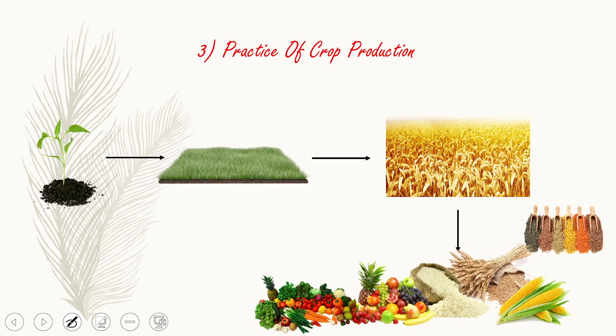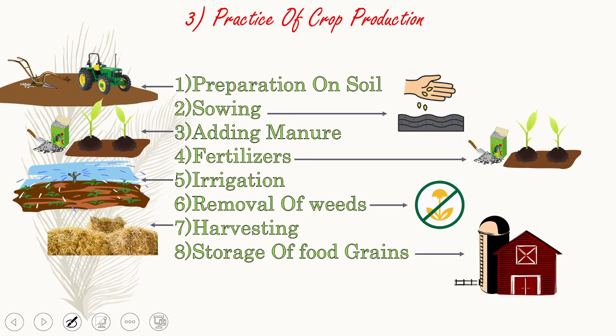Now let us come to the practice of crop production. Earlier I told you how the crop is grown and what production is. Now let us learn how crop production is done and what the steps under it are. So here we have 8 steps. First is preparation of soil. Here we have 3 categories which we will learn in depth later, but let me give you the introductory part. Preparation of soil basically means preparing the uppermost layer of the soil so that it can give us a good amount of crops.